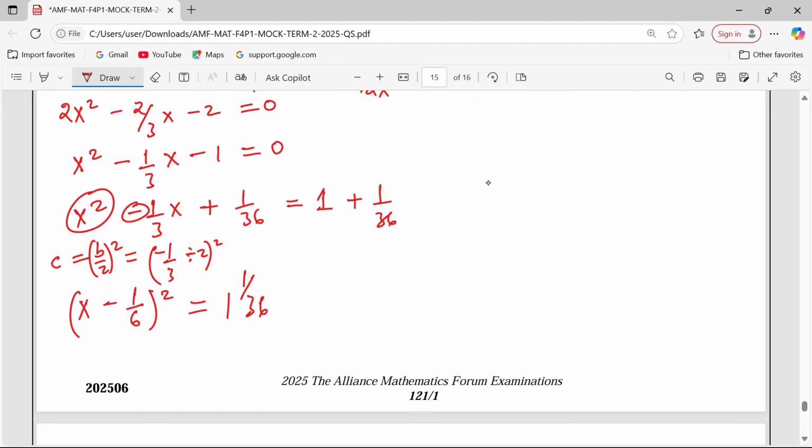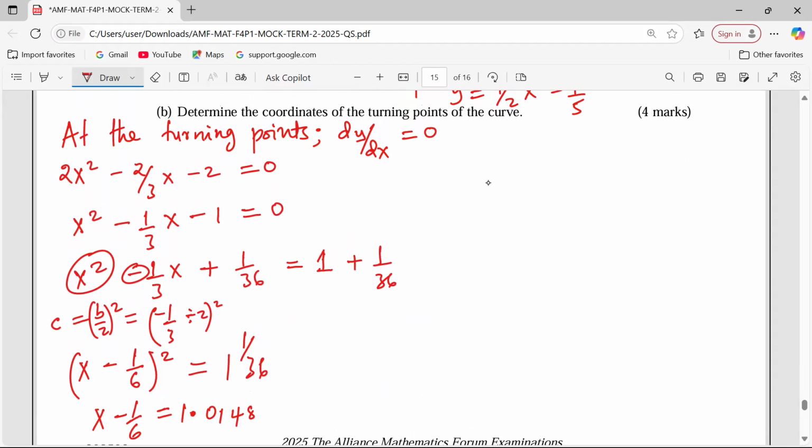So from this, we can take square root of both sides. The square root of both sides shall give us x minus 1 over 6 equals the square root of this part, which is 1.0148. Let me use 4 decimal points that way.